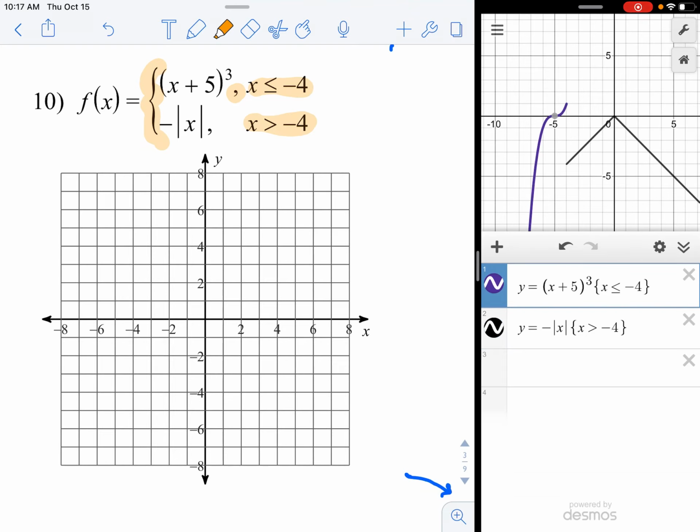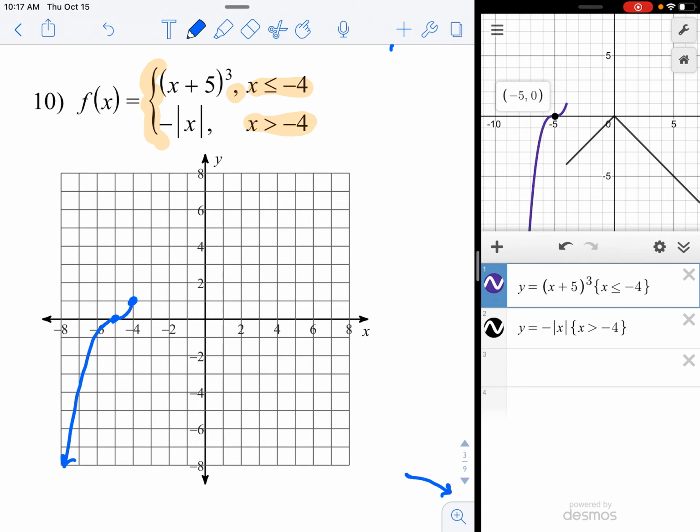Now, remember before when I said put your finger on the graph and drag it around, you get different points? That might help you, like this point is -4, 1, right here. Oop, let me get back to a pencil. -4, 1 right here. That is right here, that -5, 0. And it kind of curves like this, and then it curves like that. How precise do you have to be here? Not super precise, like is this point really on the graph? Not really. I'm just sort of approximate, and that's okay.